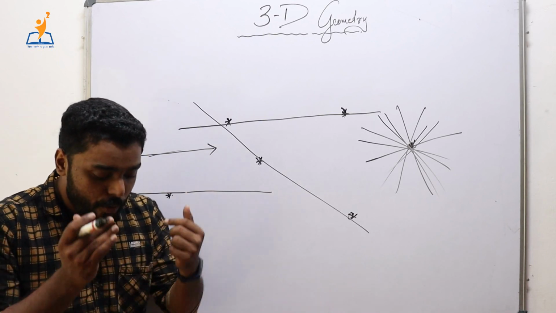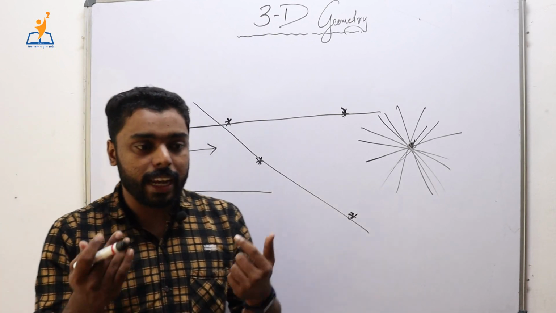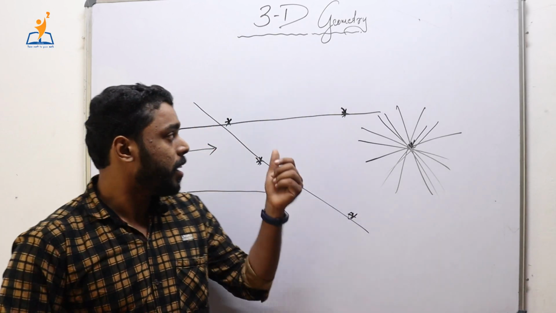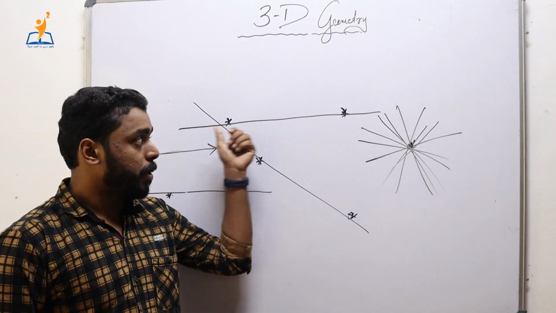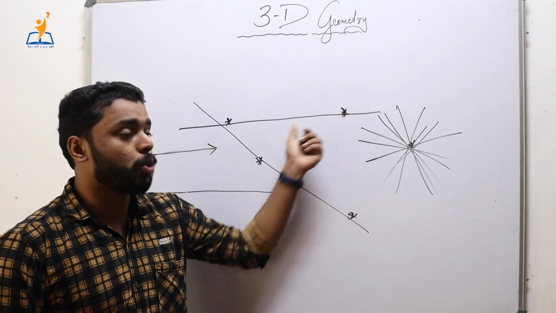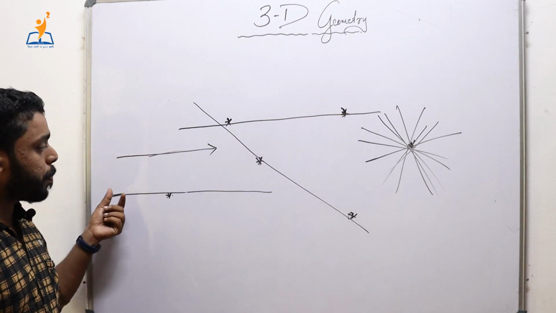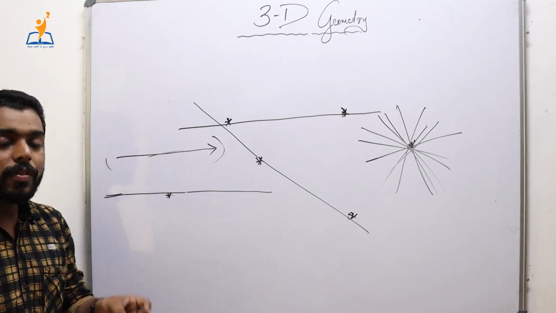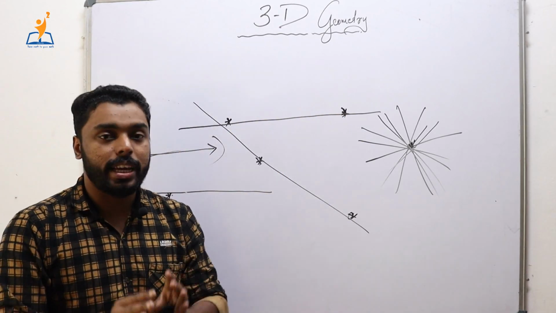That means that whenever a line is uniquely defined, it must satisfy one of 2 conditions: either it passes through 2 points, or it passes through a single point and is parallel to a vector, which means that the line is uniquely defined.